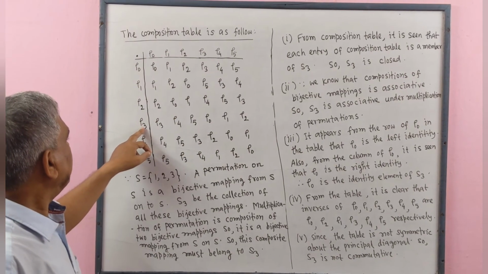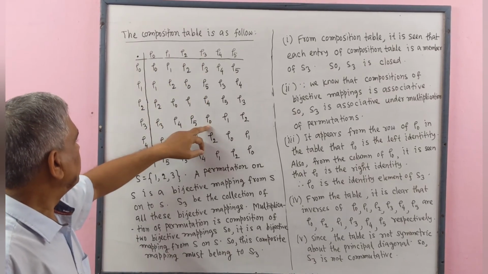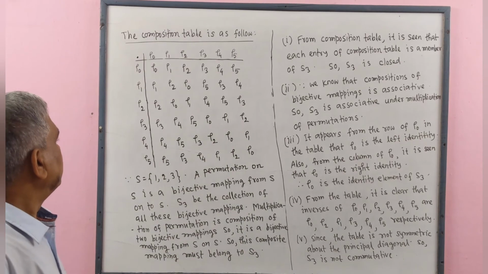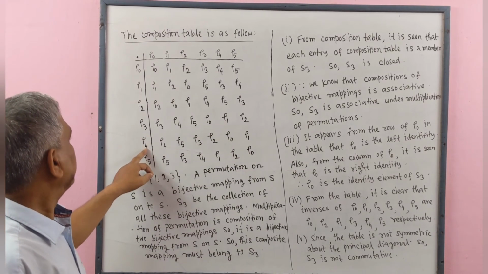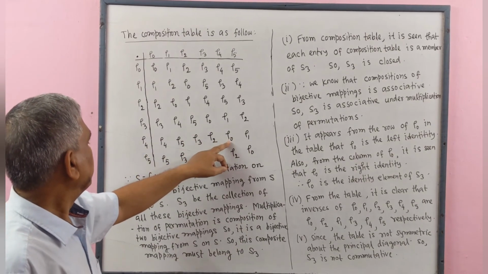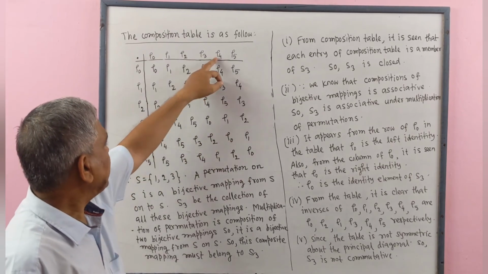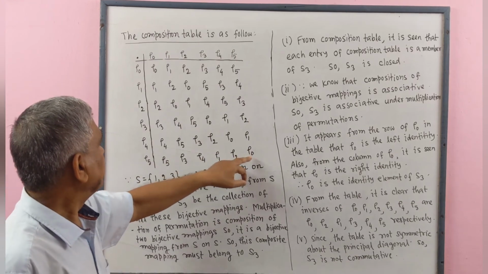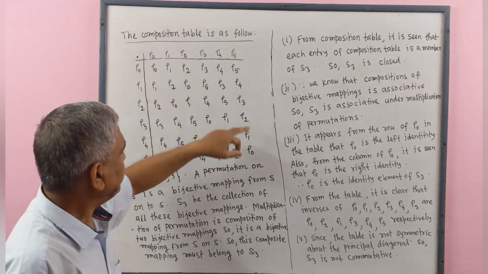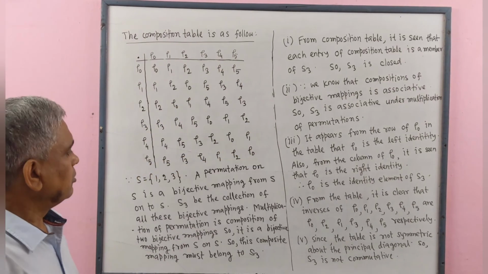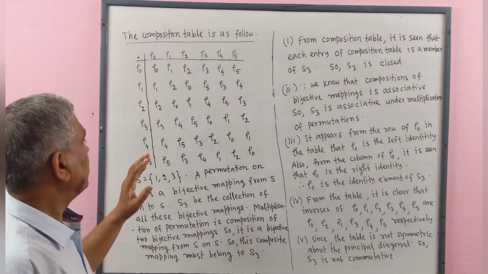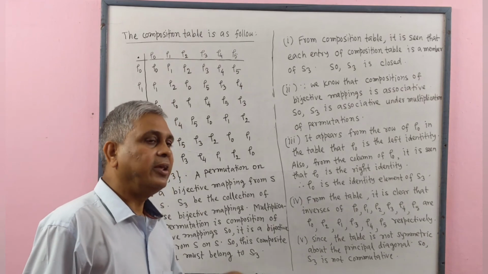Here rho 3, here rho 3, here rho 0. So rho 3 is the inverse of rho 3. Here rho 4, here rho 0. So rho 4 is the inverse of rho 4. Rho 5, here rho 0. Rho 5 is the inverse of rho 5. So we get inverse of each of the elements of S3 in S3.